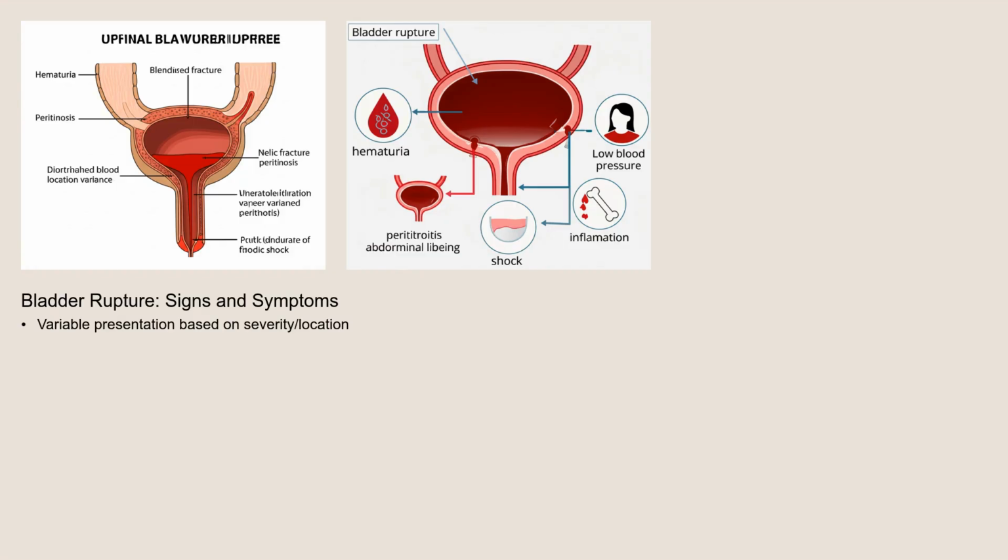Depending on the location, patients may also have signs of peritonitis, such as a rigid abdomen or guarding, and symptoms of shock such as rapid heart rate or low blood pressure. In cases of pelvic fracture, there may also be physical signs such as pelvic instability or bruising.